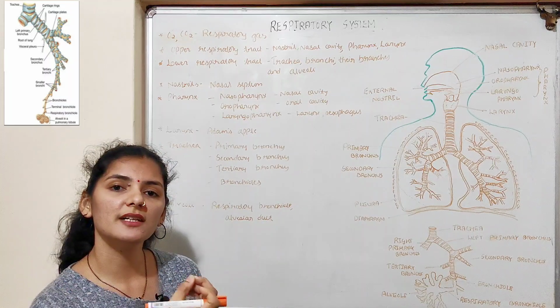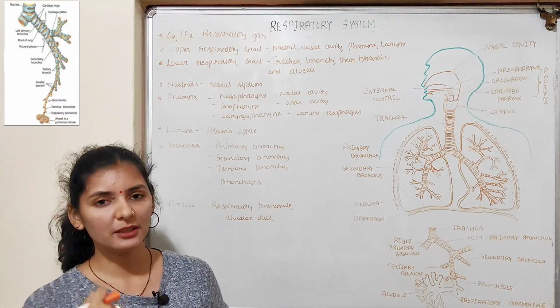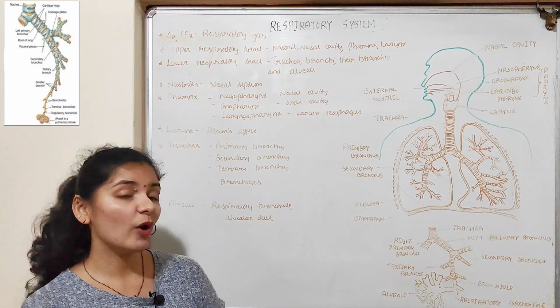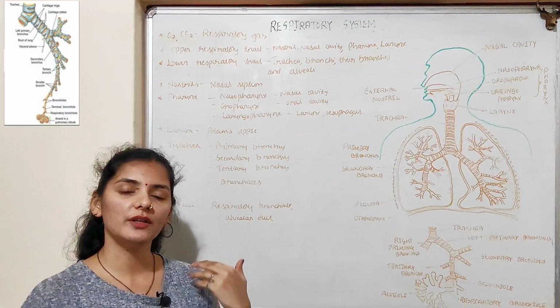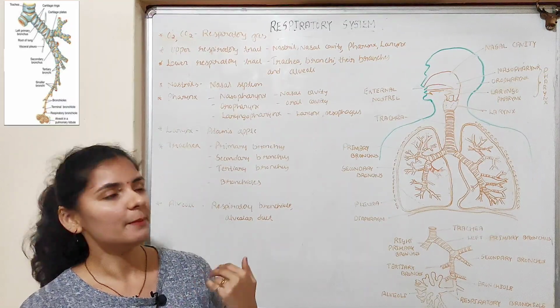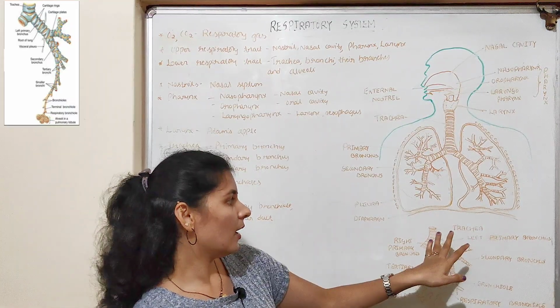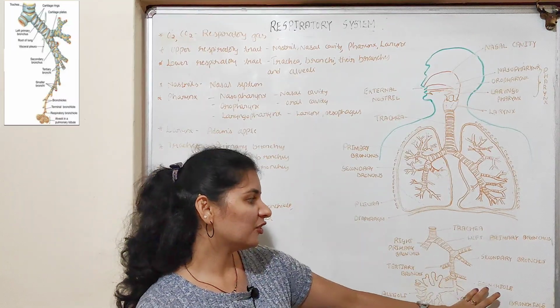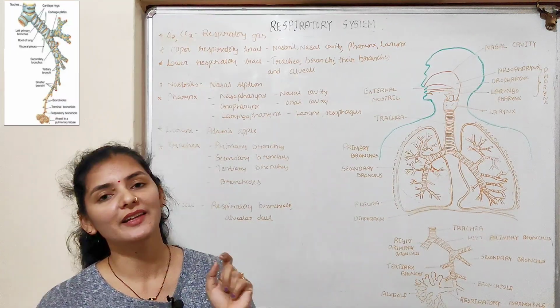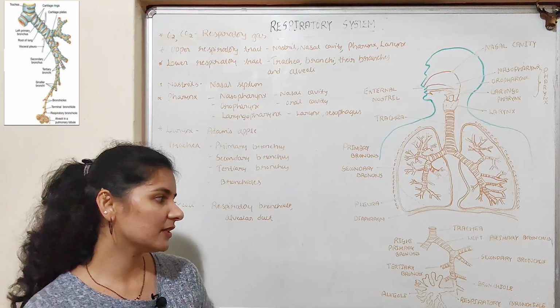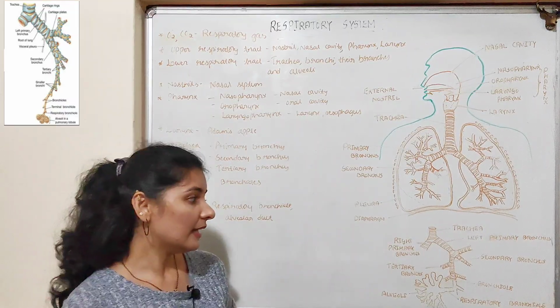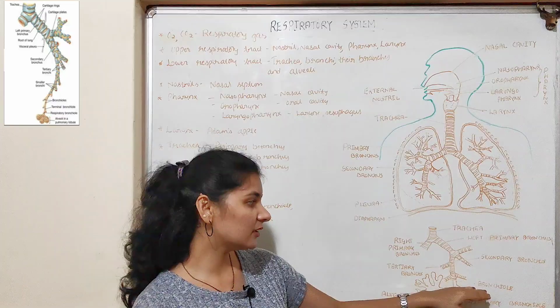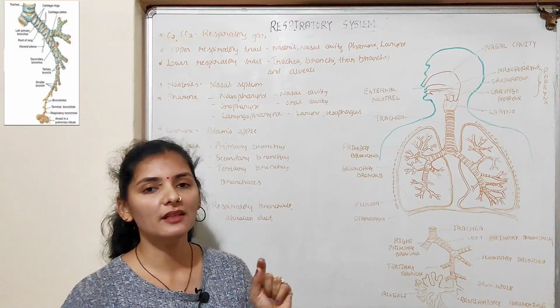So the C-shaped ring is complete only in the front part of the trachea, to avoid collapse with the esophagus which is present behind it. So the primary, secondary, tertiary bronchi, the trachea and the initial part of the bronchioles are covered by an incomplete, C-shaped cartilaginous ring. Later, the bronchioles further divide to form terminal bronchioles.